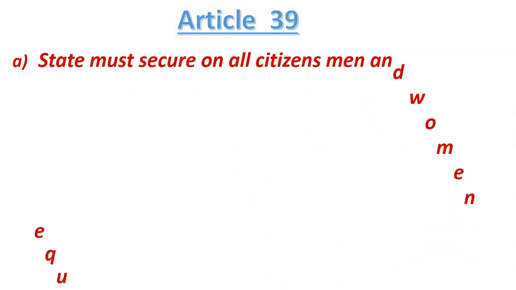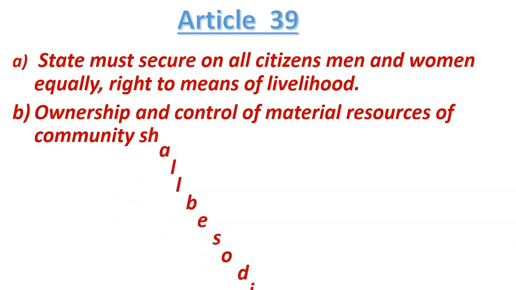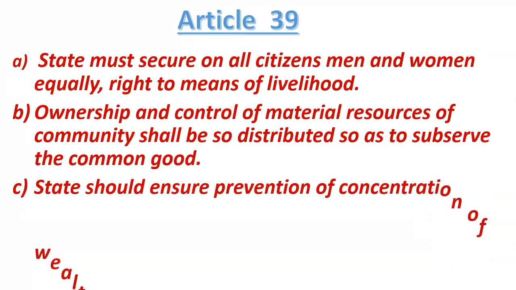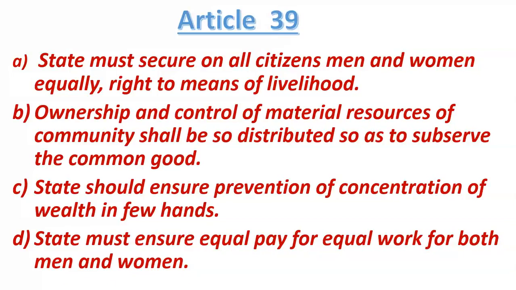Now friends, then comes Article 39. So what is Article 39? So Article 39 clause A says that the state must secure for all citizens, men and women, equally the right to means of livelihood. Now what does it mean? It means that government should try to provide equally to all the citizens, whether they are men or women, the right to means of livelihood.